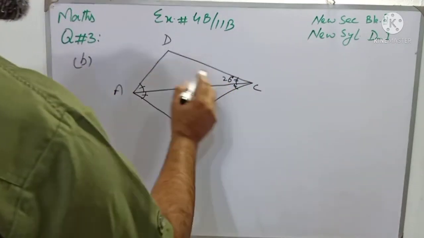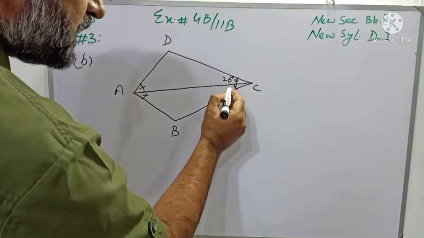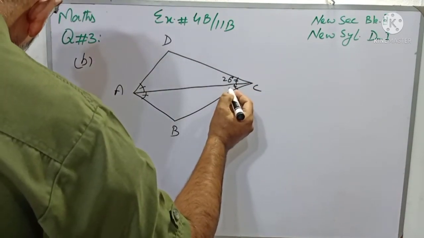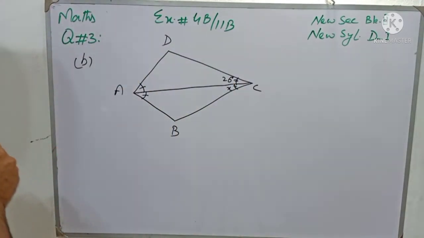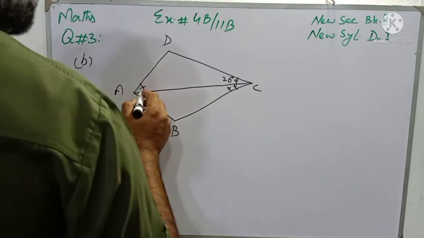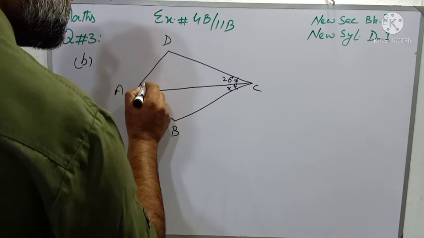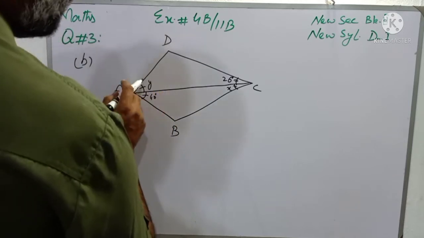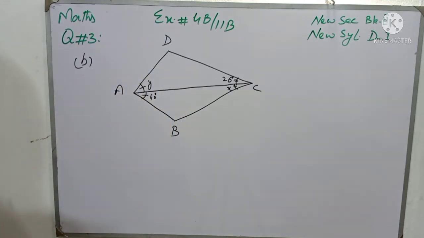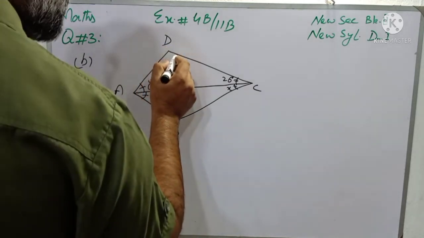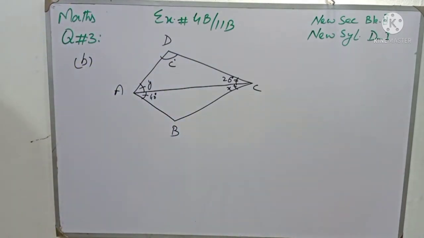According to the characteristic of kite, this diagonal AC is bisecting angle C, so this angle, we can name this angle as angle X. So the value of angle X will also be 26 degree. As well as friends, if this angle BAC is 40 degree, then again this angle, we can name this angle as Y. So Y will also be 40 degree because diagonal bisect the angle. And this angle is angle C. In fact, we have to find the value of angle C.